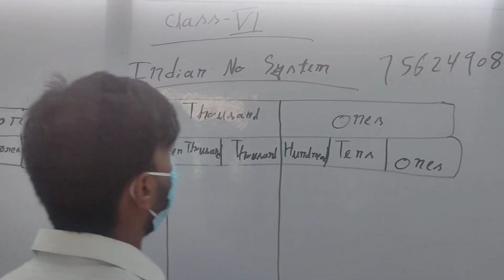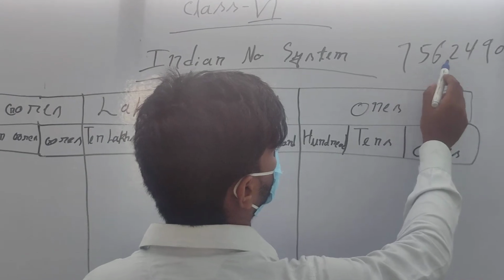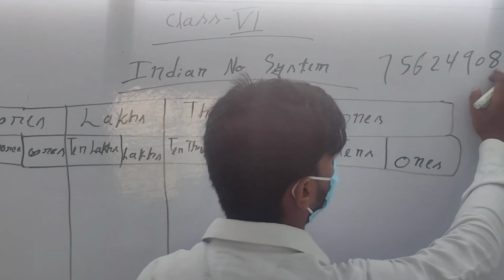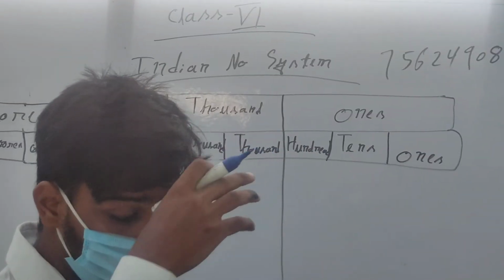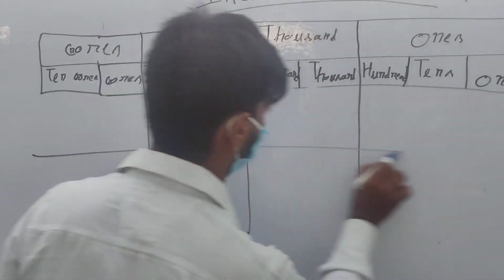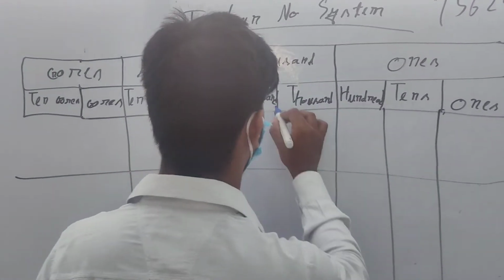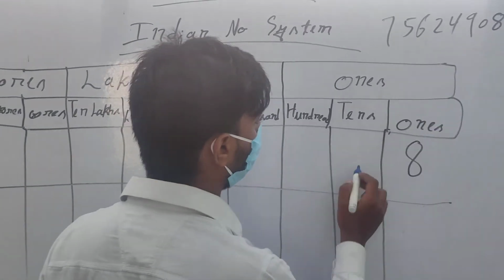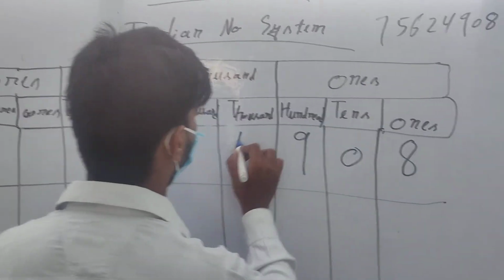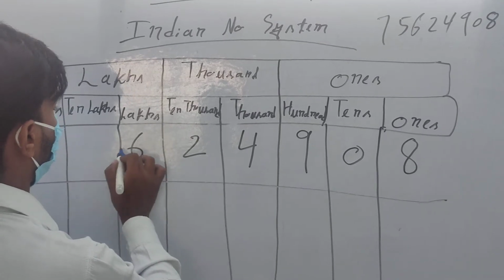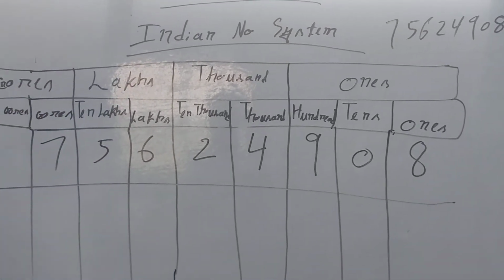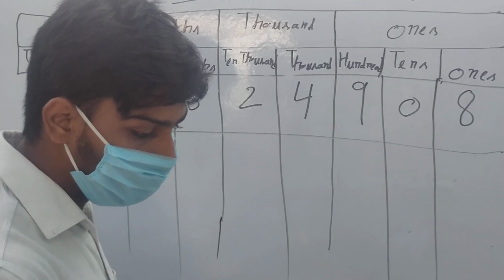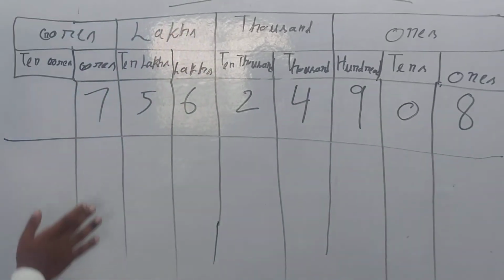We always have to start from the last, not from the start, when we arrange. So the digits go into the places: 8, 0, 9, 4, 2, 6, 5 and 7. This is how we arrange numbers in the number system. If we are asked to write it in numeral form, see how to write it.